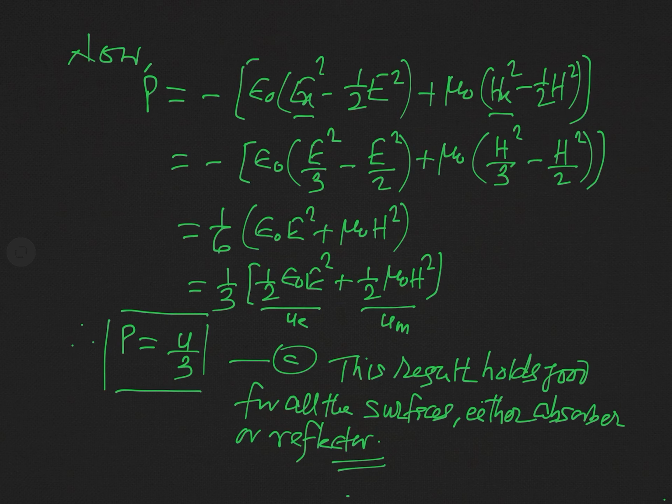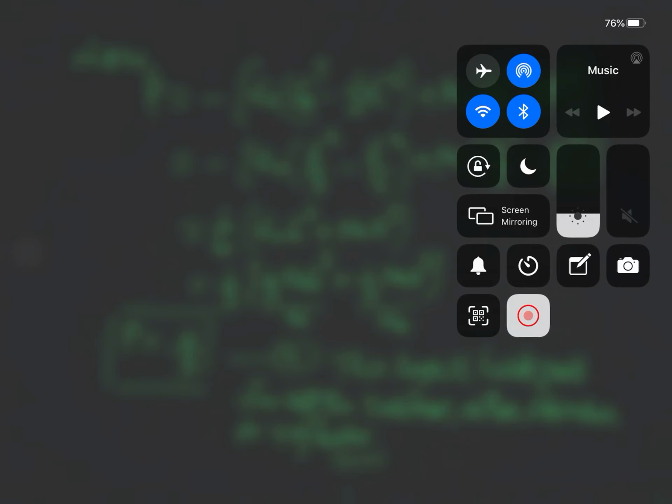So in electrodynamics, till now we have studied Maxwell's field equations and different conservation laws. Now in classical electrodynamics, our second topic will start from the next lecture, and that topic is related to wave propagation. We will discuss the propagation of electromagnetic waves in different media like free space, isotropic dielectric, anisotropic dielectric, and conducting medium.